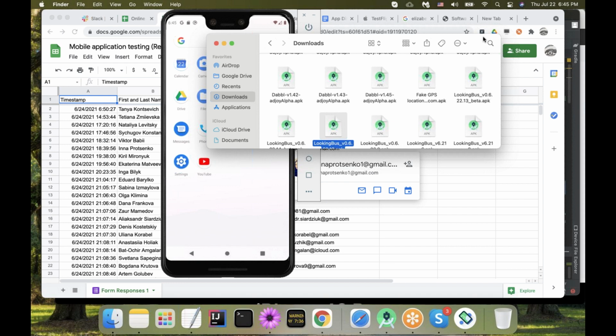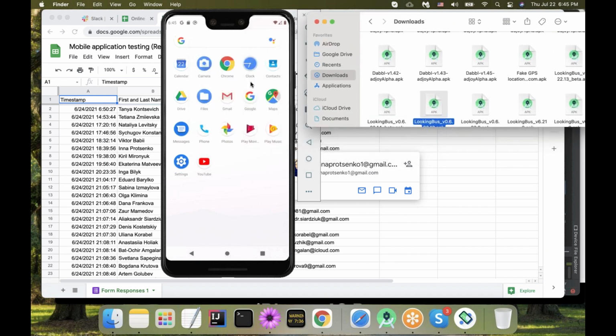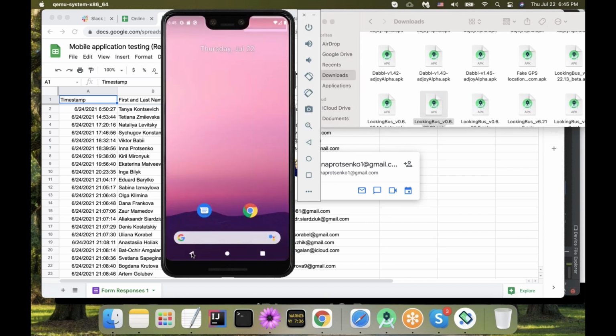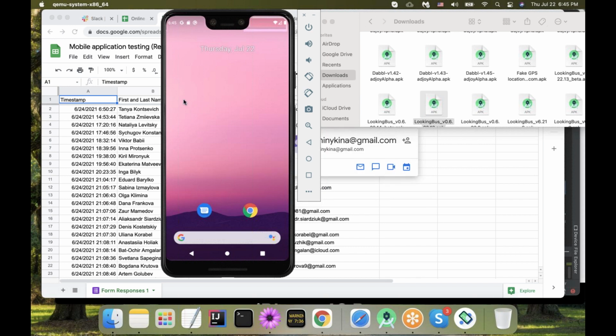But I promise you it's working, and you will be able to. You should be able to drag and drop it. It doesn't matter again if you're on Windows or on Mac. Same story. Drag and drop the file. Before I show you where the file is, I want to warn you because a lot of people are saying, "Well, Tanya, I dragged and dropped it, but I don't see it." And also, if you drag and drop it, and for the first time it says it has some sort of error, do not hesitate to try again because sometimes it takes a couple of times.